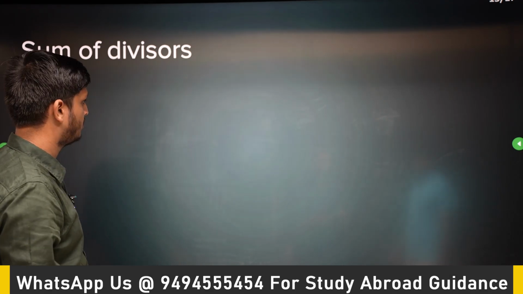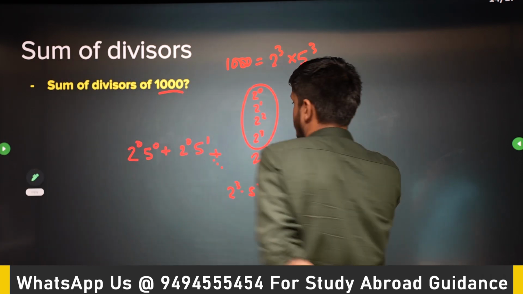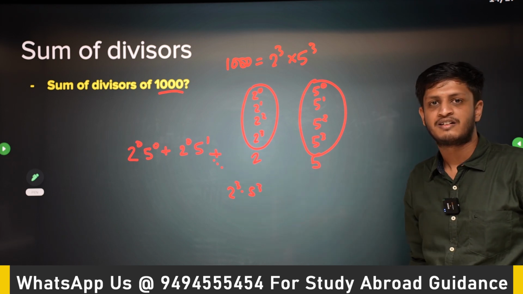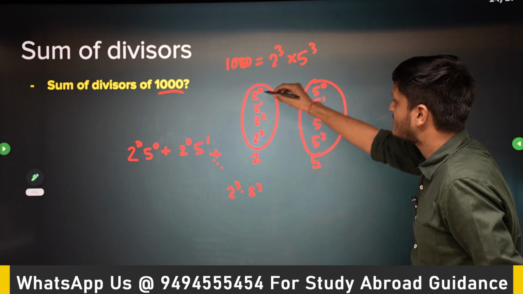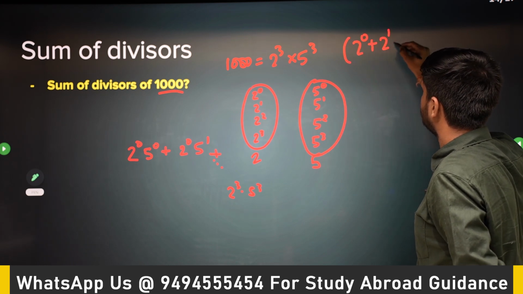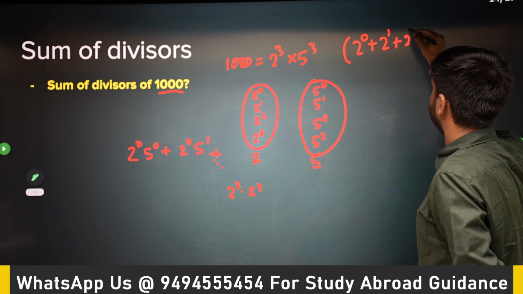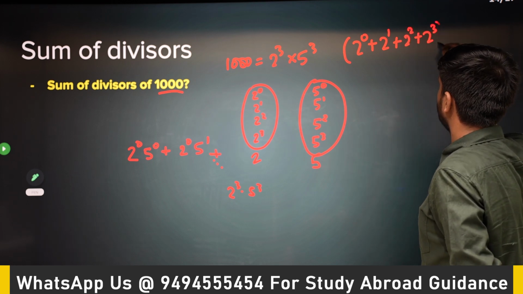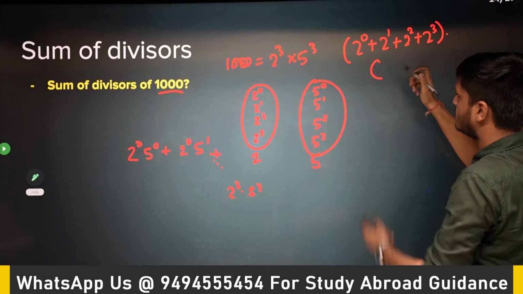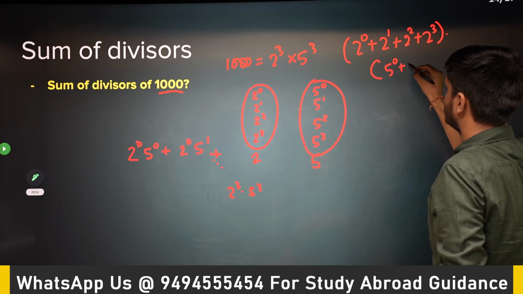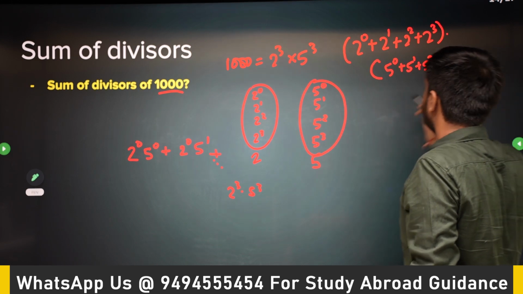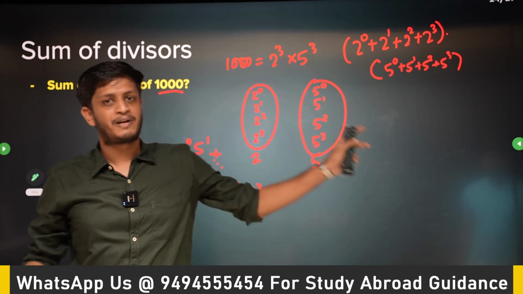So think about it. What we can do is simplify this equation. This sum is nothing but just adding all these numbers. It will be very beautiful. See, 2 to the power 0 plus 2 to the power 1, just sum all these numbers. We have one big bracket, the sum of all these numbers, multiplied by the sum of all these numbers: 5 to the power 0 plus 5 to the power 1 up to 5 to the power 3. Why? Just expand the bracket, you will see.